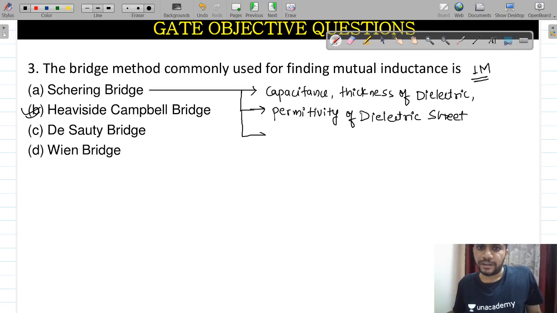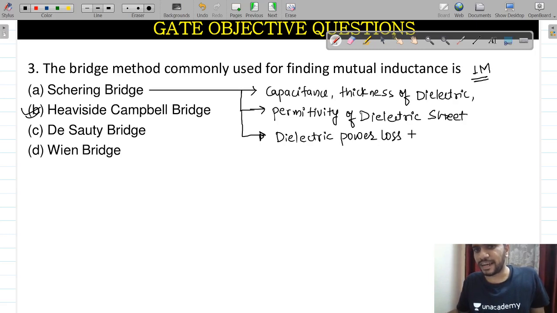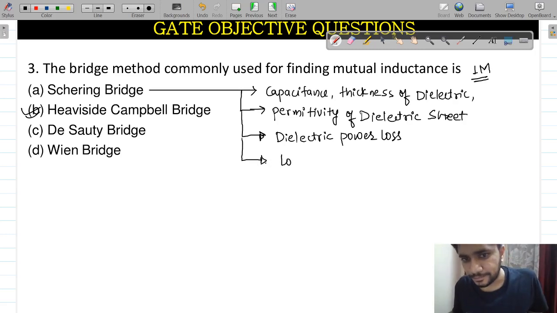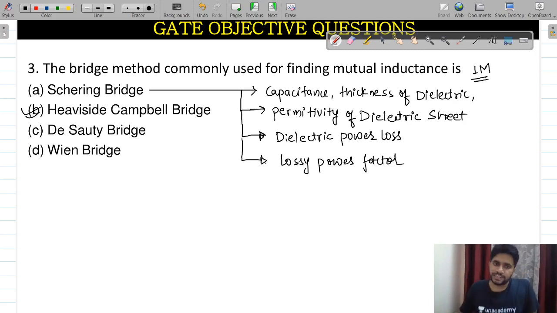After this, what will it give you? Permittivity of dielectric sheet, dielectric power losses. All these points are so important because they are asked in the examination repeatedly. After this, last point, loss power factor. Now this thing is over, the Schering bridge is over.